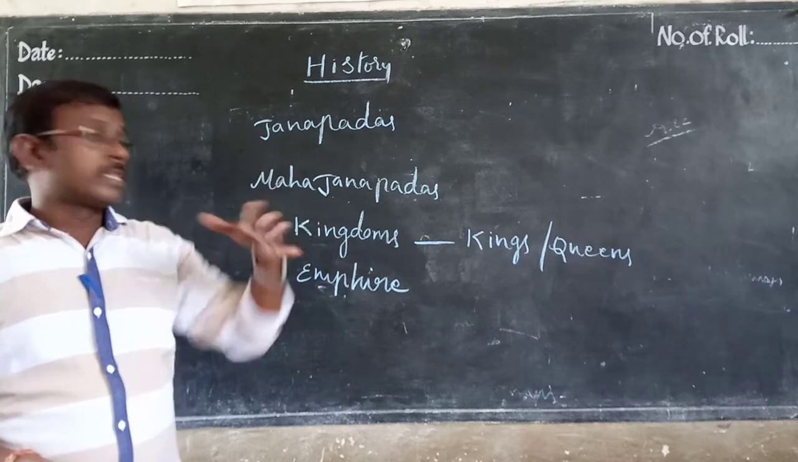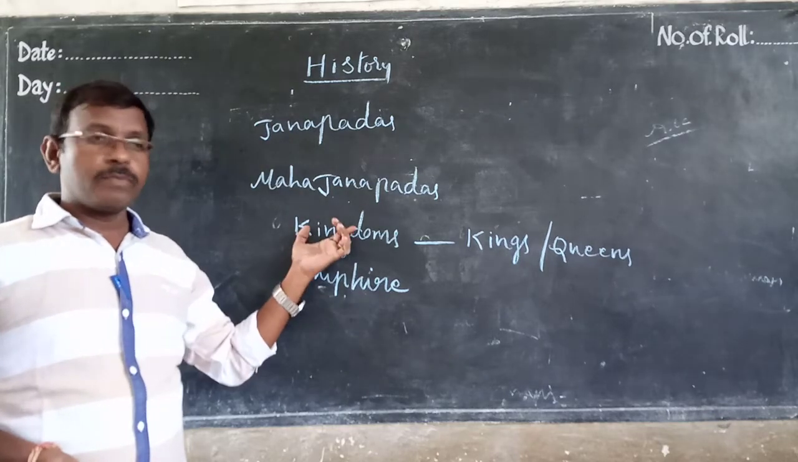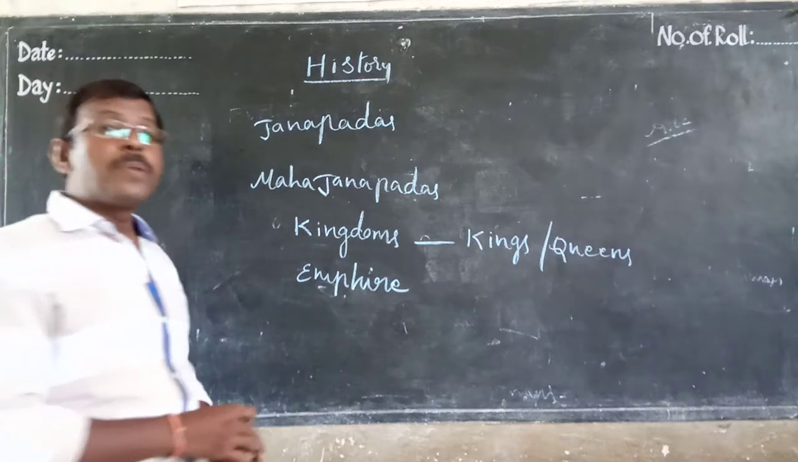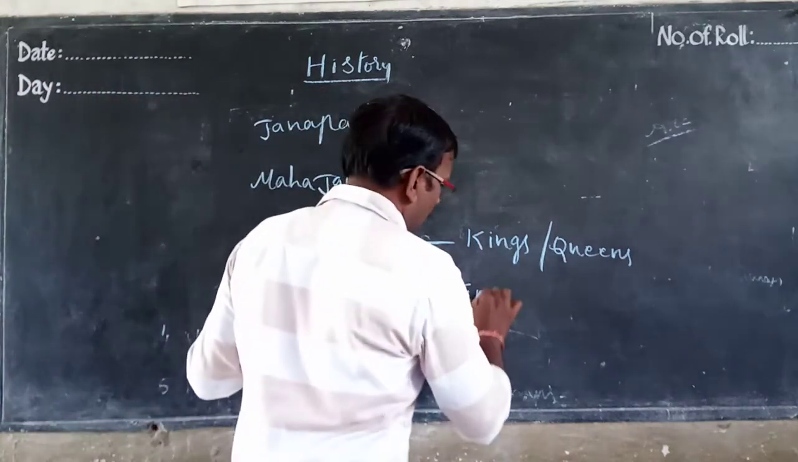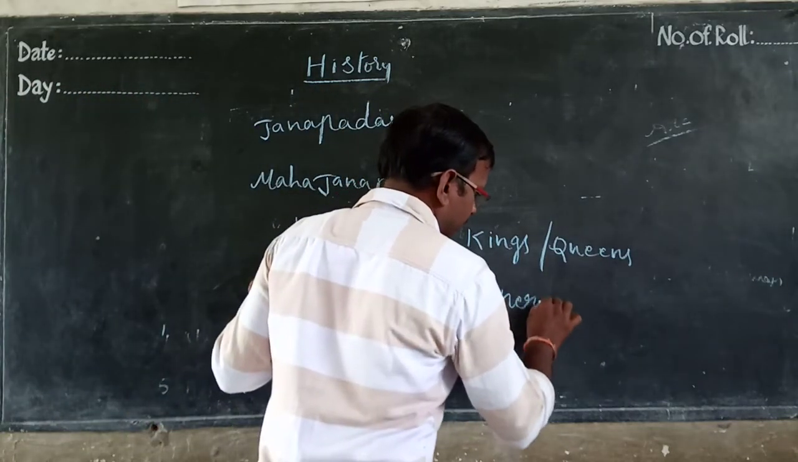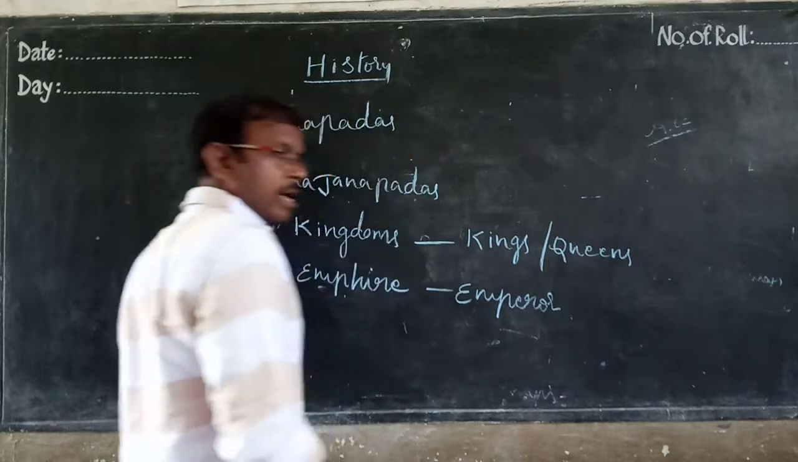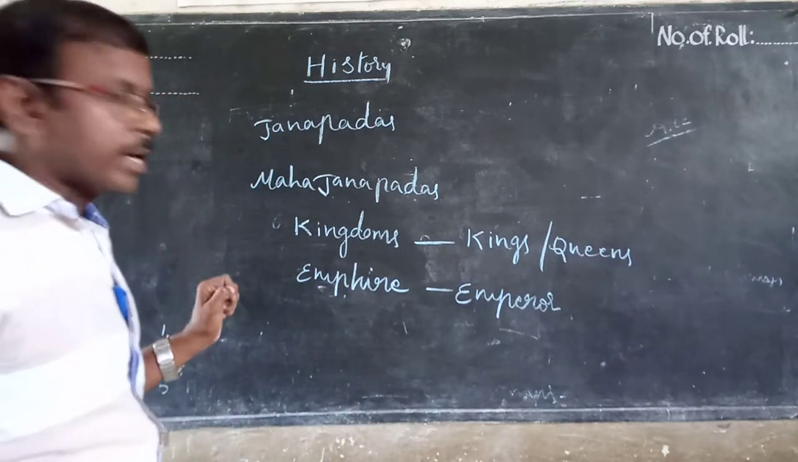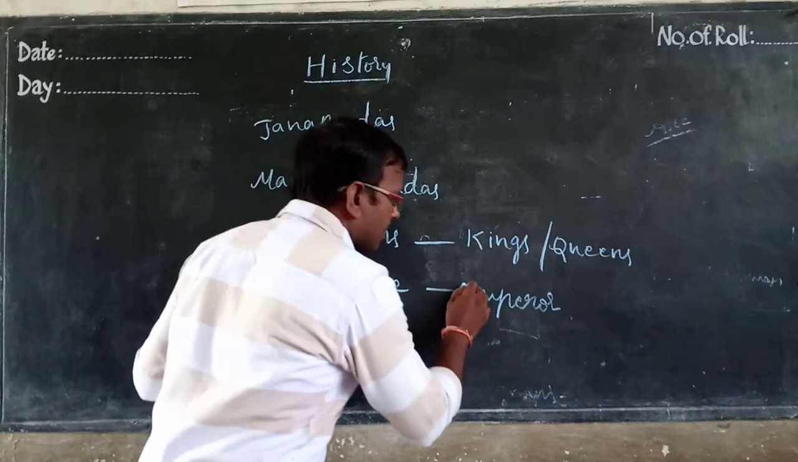In Telugu it is Samrajyam. This is Rajyam, this is Samrajyam. Raju here, and here Emperor. Who was the ruler and controller? Emperor. Emperor means Chakravarti.